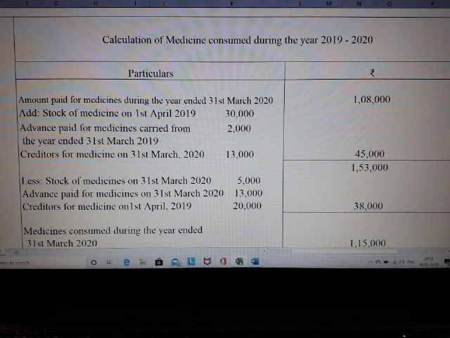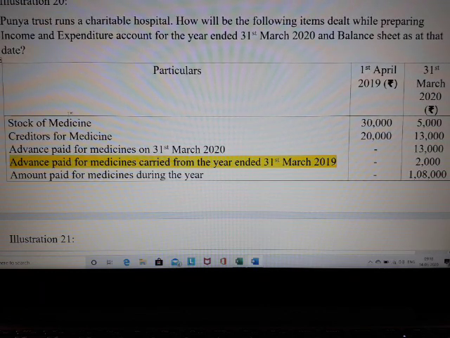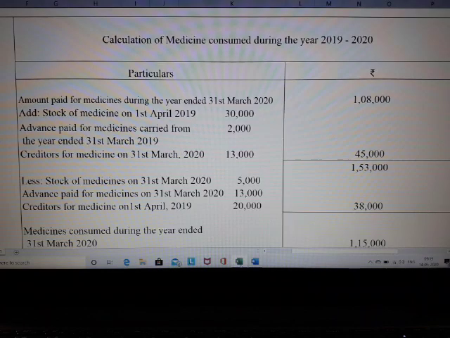Have you been given the opening stock detail? Check in the question. Yes, stock of medicine, openings also available, closings also available. So just drop the opening stock, add stock of medicine, 1st April, 30,000 over here.